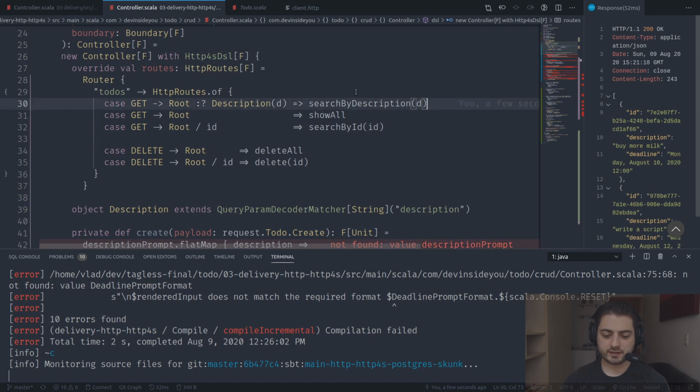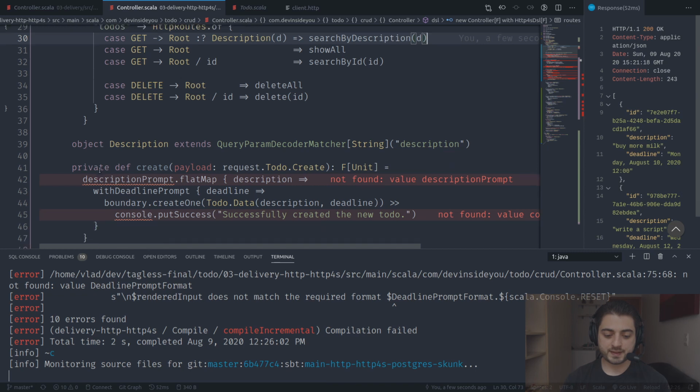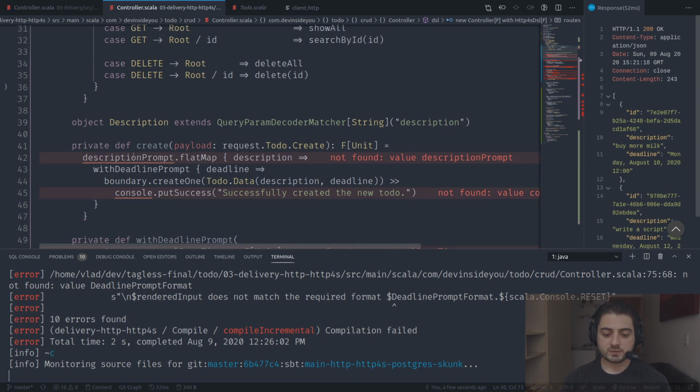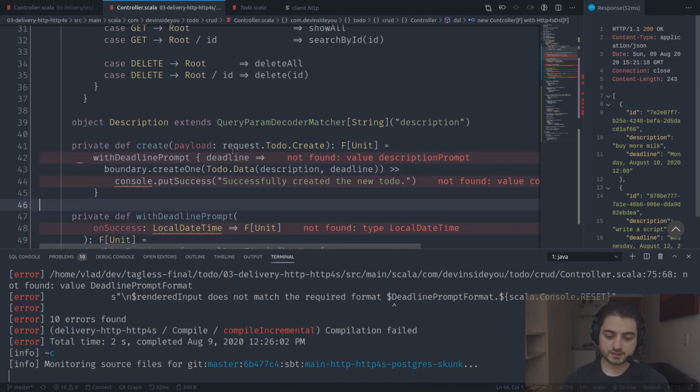Actually, let's do the route later. Okay, so all we need to understand for now is that the route is going to receive this JSON, and therefore it's going to be passed into this create. Okay, this payload is going to be passed into the create. So now we don't need the description prompt because we already have the description inside of the payload. So we can just remove that, and we can just get the description out of the payload like this.